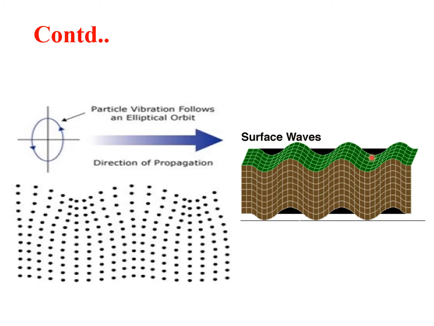It occurs along the surface, and the particles do not undergo simple harmonic motion, but the particle vibration follows an elliptical orbit, and this is the propagation. So these are vibrational energies being transmitted along the surface.